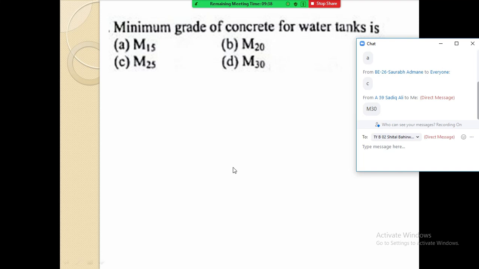M30. Somebody has given me the answer as M30. Now I will tell you the correct answer. The minimum grade of concrete for a water tank is M20. Please don't think that because it is a water tank, a higher grade like M30 is the minimum. Sorry, M20. So the answer is B.